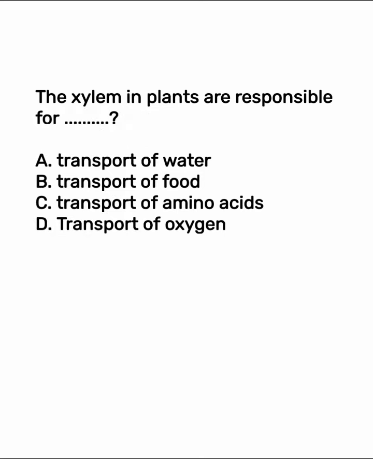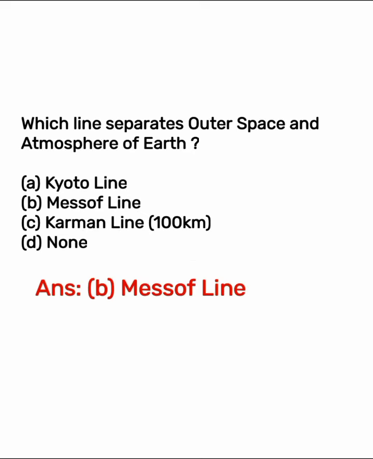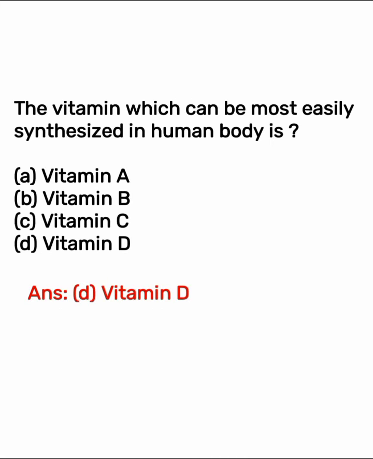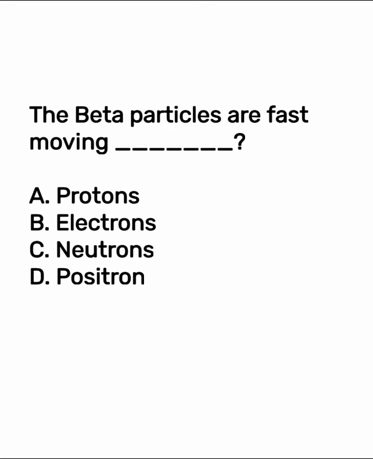The xylem in the plants are responsible for what? Option A, transport of water is the right answer. Which line separates outer space and atmosphere of Earth? The correct answer is option B, mesophline. The vitamin which can be most easily synthesized in the human body: option D is the right answer. The beta particles are the fast moving what? The correct answer is option B, electrons.